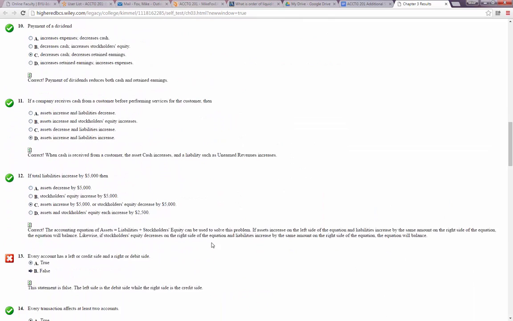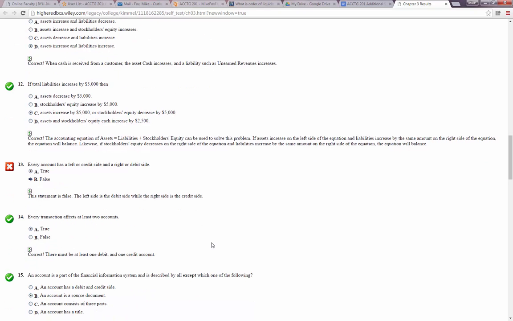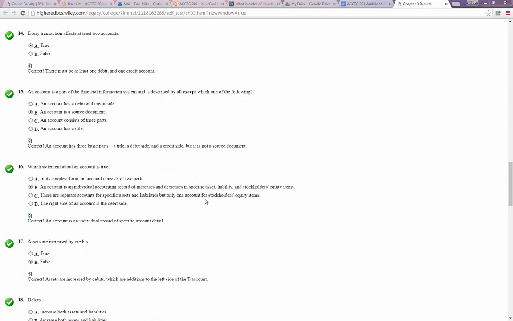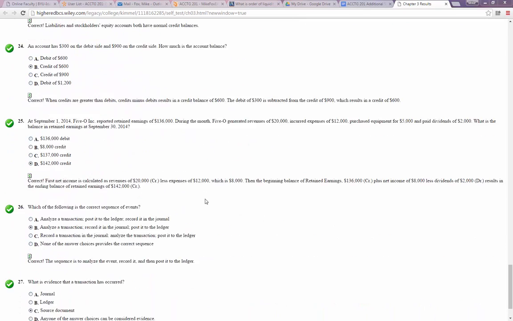And then it looks like I made one more. Every account has a left or credit side and a right or debit side. That was tricky because I was thinking that every account does have two sides, but they tricked us and put them backwards. So every account has a left or debit side, and every account has a right or credit side. So there we go. We have to read them very carefully. And I think that's all we missed.